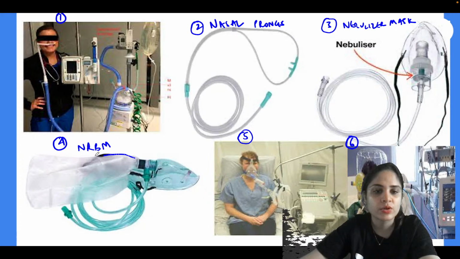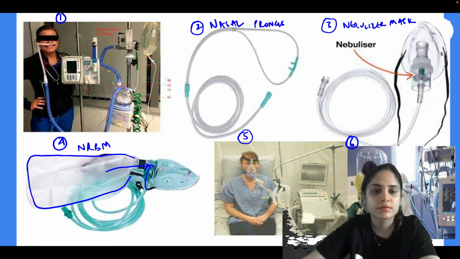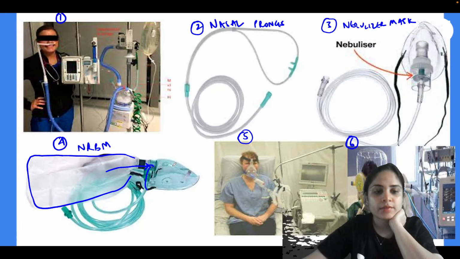How do you identify a non-rebreathing mask? It has this bag attached to the mask. So you will get oxygen from 2 places, from the mask as well as from the tubing. Alright. 1 is HFNC. Very good, Swapnil. High flow nasal cannula.